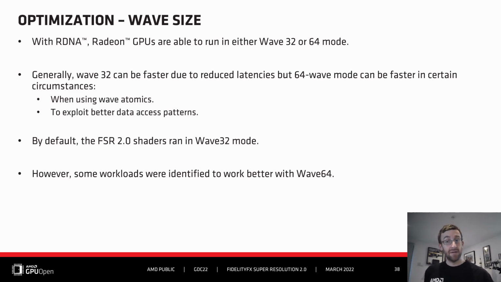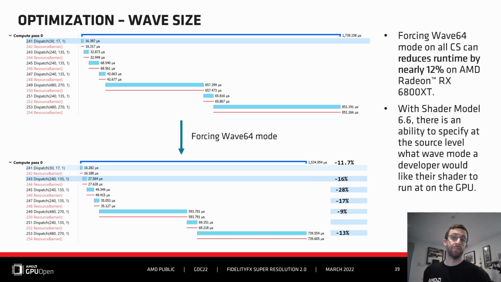By default, the FSR 2.0 compute shaders ran in Wave32 mode. We performed experiments and found that some FSR 2.0 workloads worked better with Wave64. As seen from this RGP event screenshot, many of the workloads ran faster in Wave64 mode.